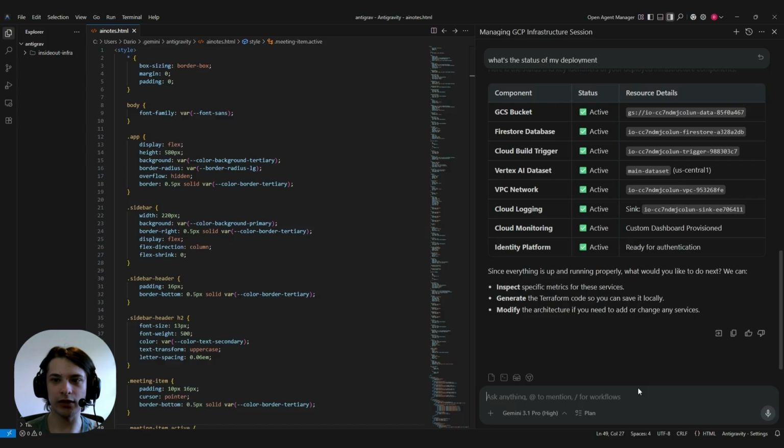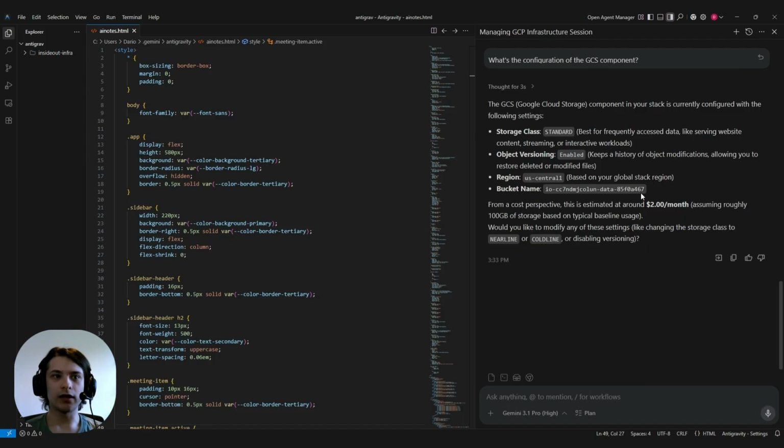Let's say I wanted to inspect the configuration of a component. So let's ask, what's the configuration of the GCS component? And quickly we get the full config laid out in our IDE. So we've got a standard storage class, versioning enabled, the region and the bucket name.